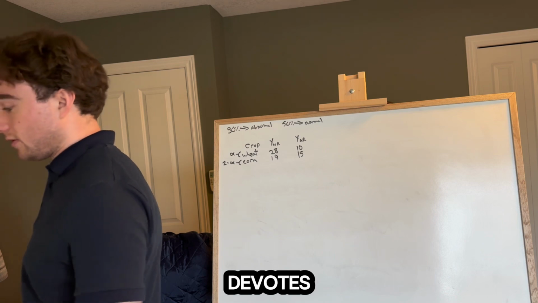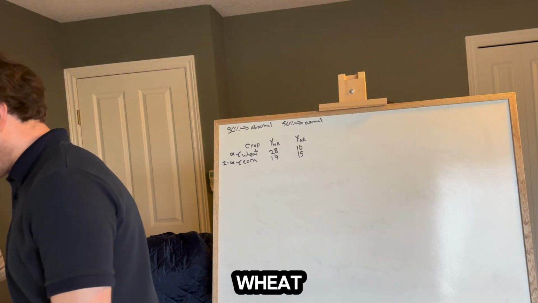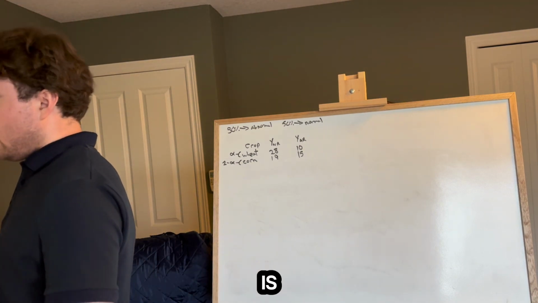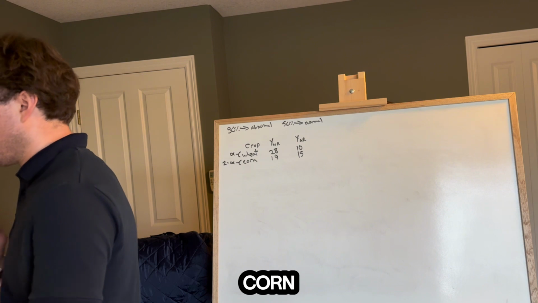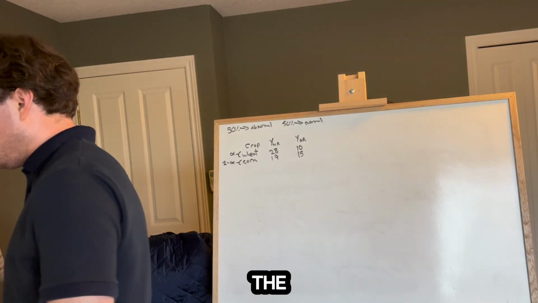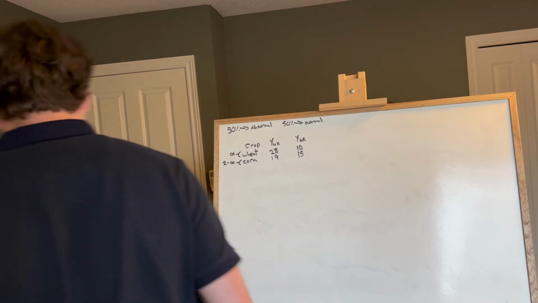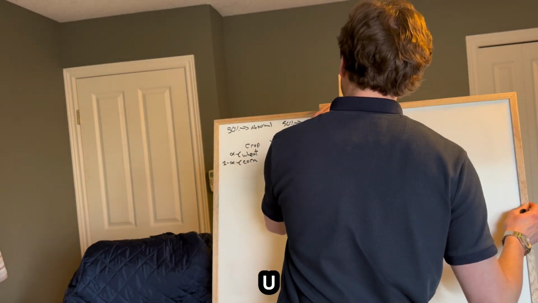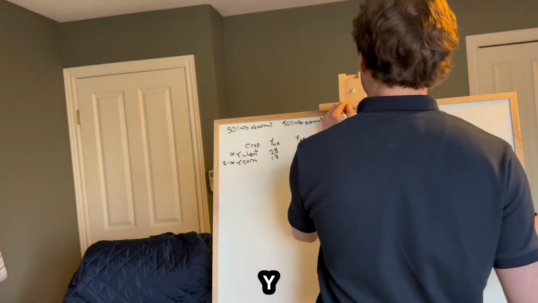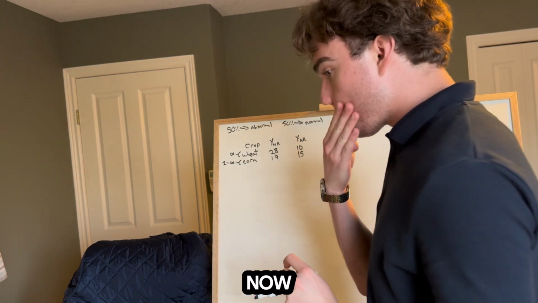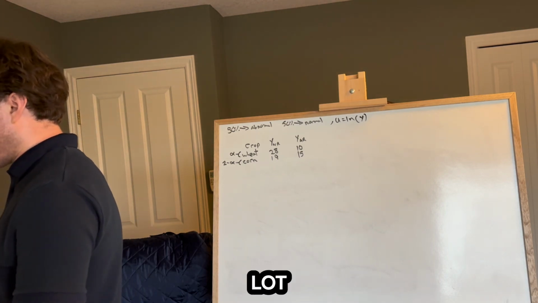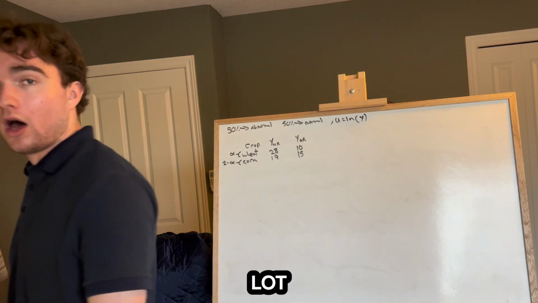Similarly, assume that if he devotes a proportion alpha of the land to wheat when there is abnormal rain, AR, his income from wheat is 10,000 alpha, and his income from corn is 15,000 times 1 less alpha. And then we have the utility function, which is U equals ln y, okay? Now, this question's being very nice to us because it's telling us a lot of what we have to know.